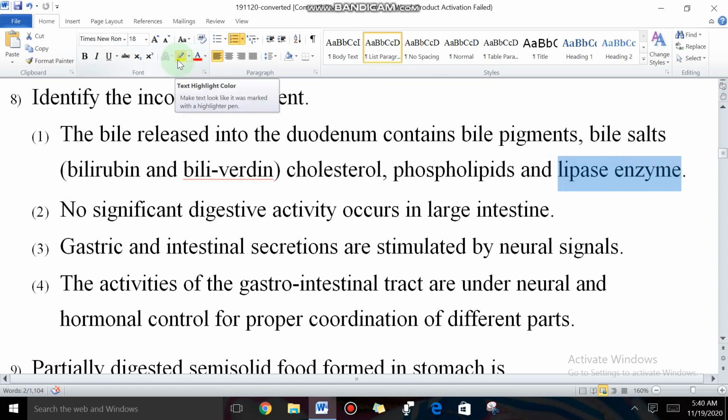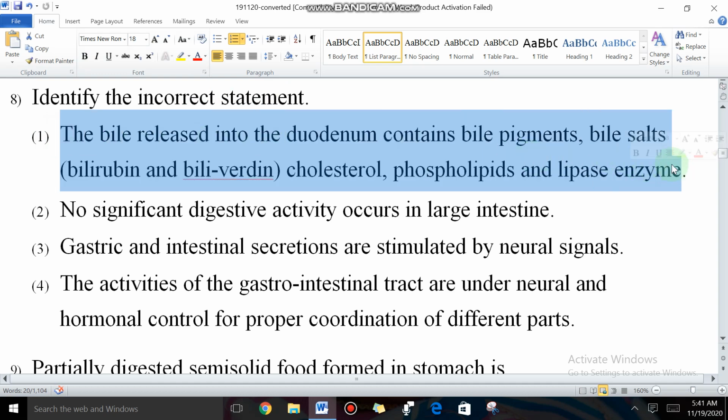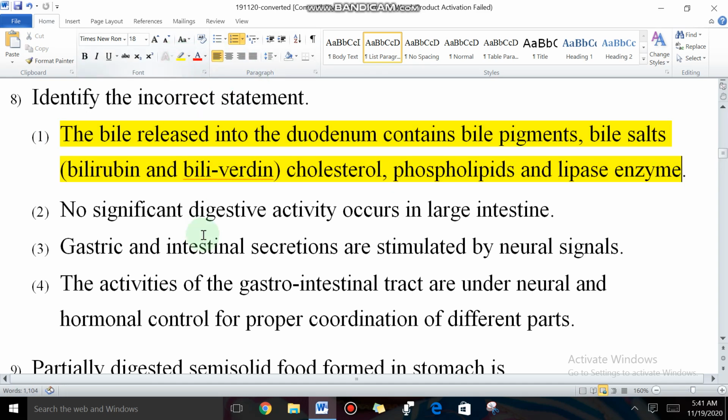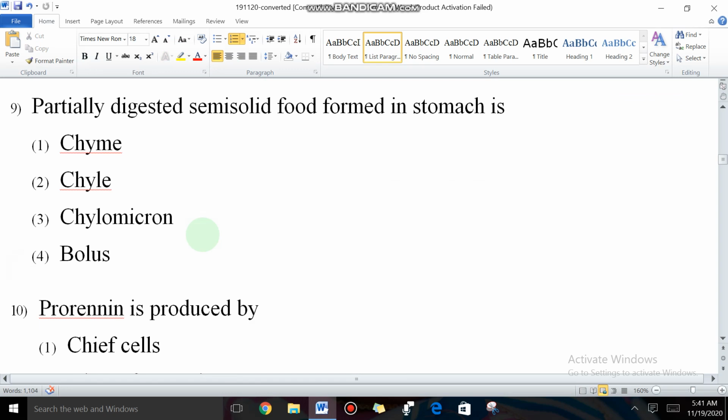No, bile does not have any type of enzymes. So what is the incorrect statement, students? Yes, option number 1, the first statement only is wrong. Okay, students? Right. Next question. Partially digested semi-solid food form